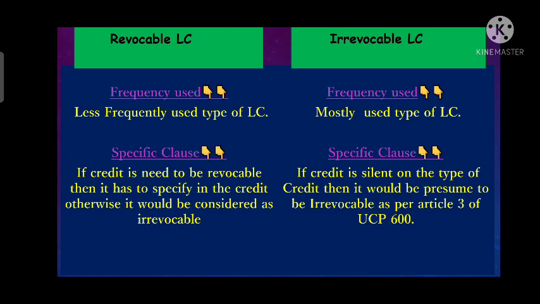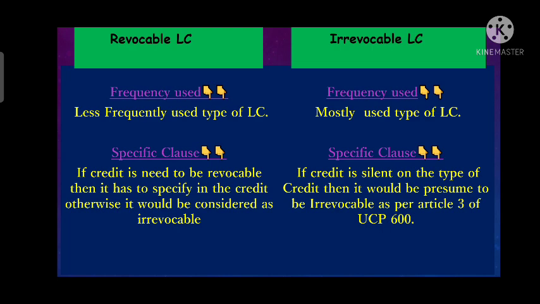मतलब revocable LC वही LC कहलाएगी जब तक वो टाइप ऑफ LC में वो मेंशन ना हो कि दिस LC इज कॉल्ड revocable LC. अगर कोई LC इशू होती है और उसमें वो मेंशन नहीं है कि दिस इज revocable LC, then that will not be called as revocable LC. Then that LC will be called as irrevocable LC. मतलब अगर कोई LC में ये मेंशन नहीं है कि ये revocable LC है, then we will consider it as irrevocable LC.